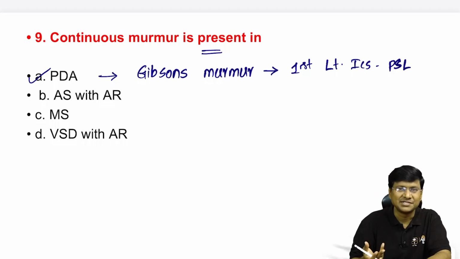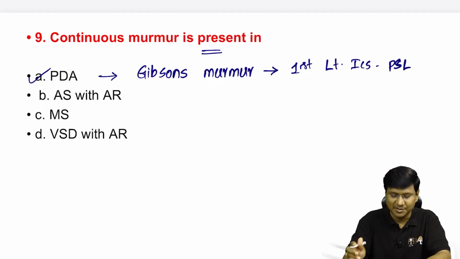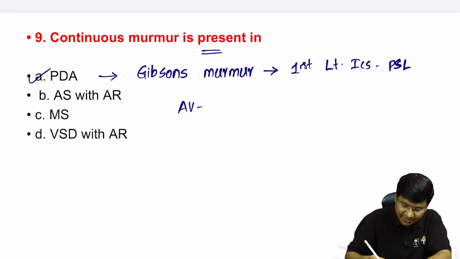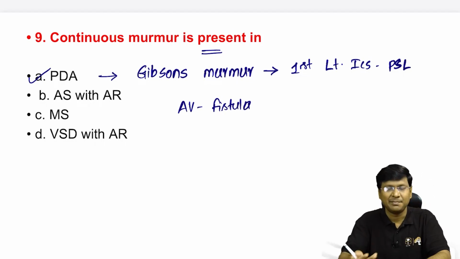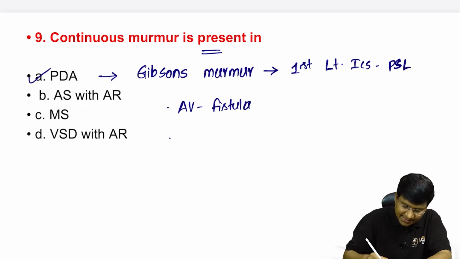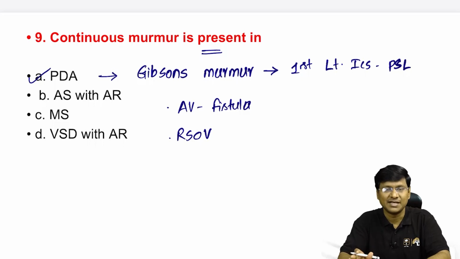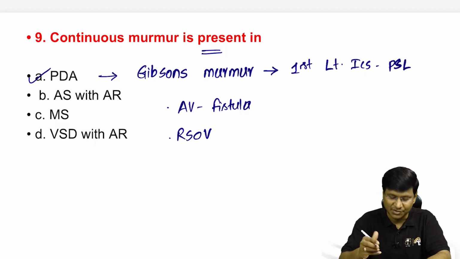Other conditions where you will have the continuous murmur are patients with an AV fistula, which can be a peripheral AV fistula or a coronary AV fistula. The other important condition is RSOV, that is ruptured sinus of Valsalva. In the case of truncus arteriosus, you can also have the presence of a continuous murmur.